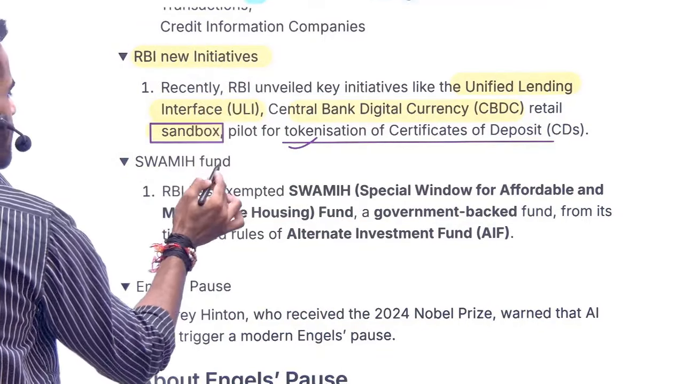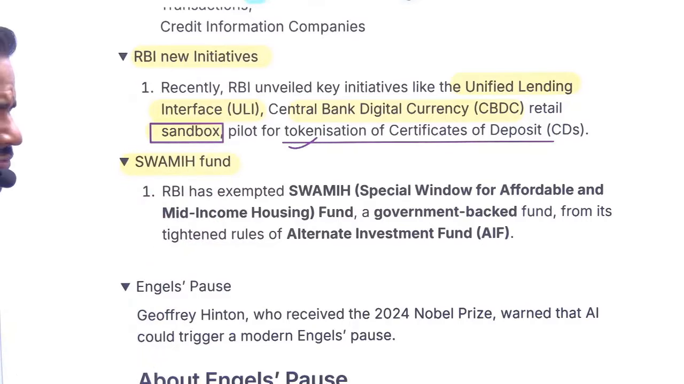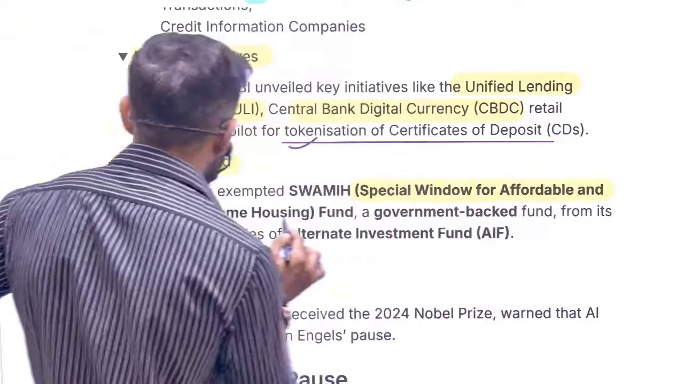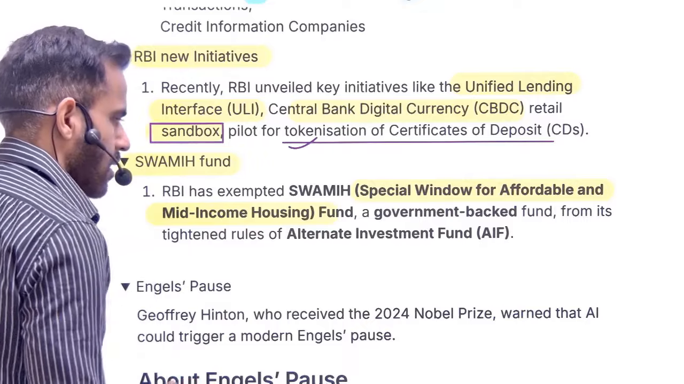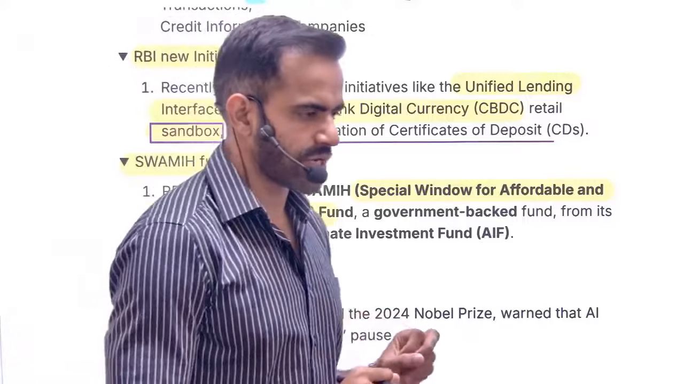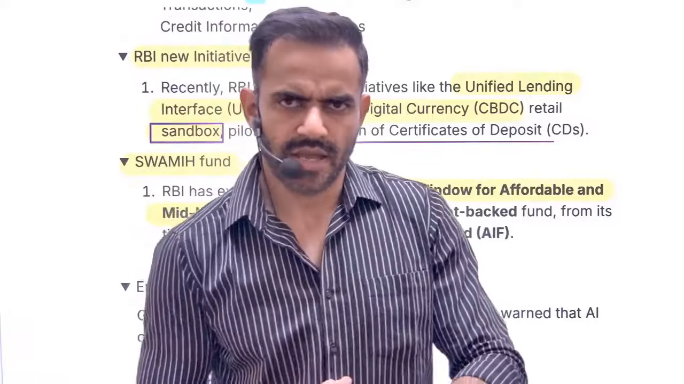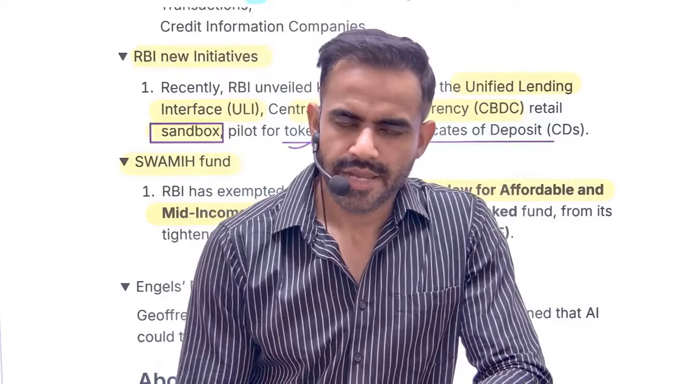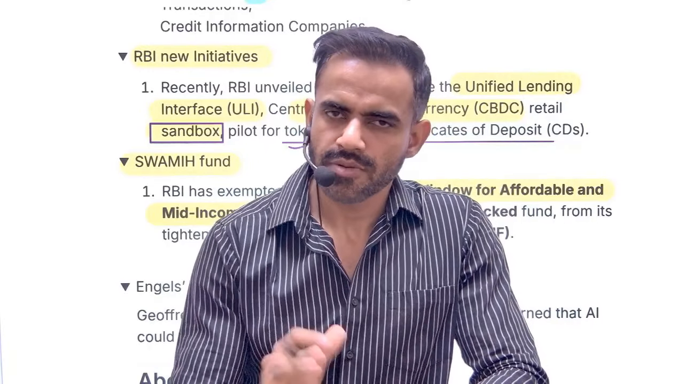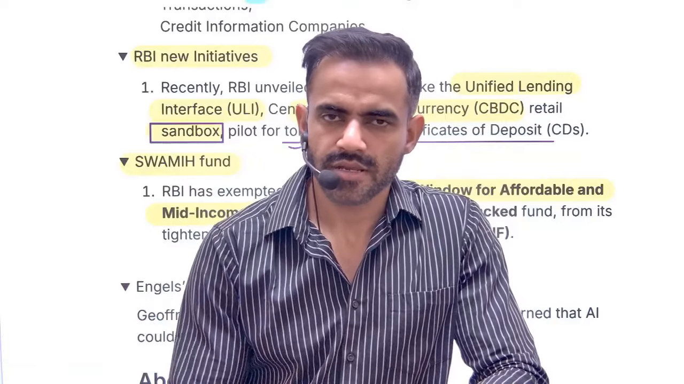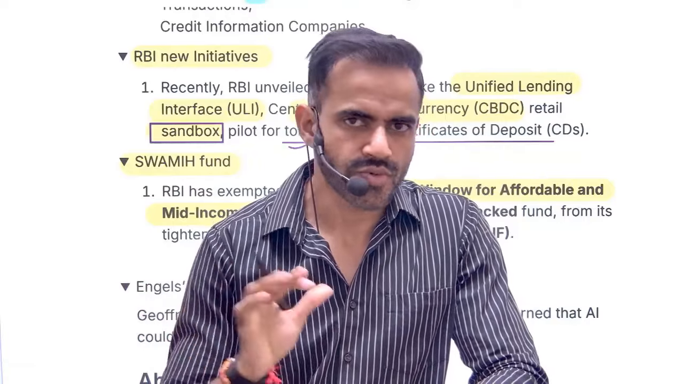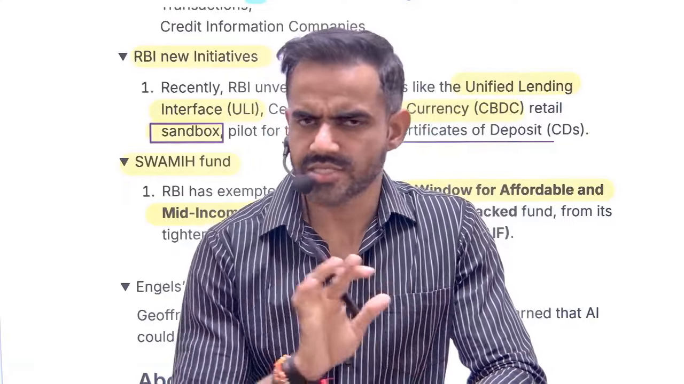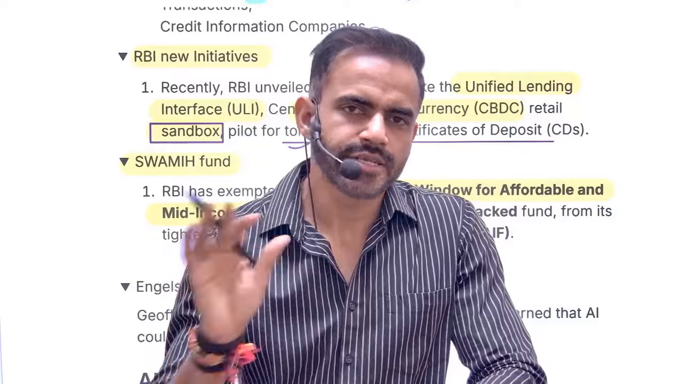Next is related to Swamih Fund. Understand the full form first. Rest everything is self-explanatory: special window for affordable and mid-income housing. Now understand the concept of this fund. Let's say you wanted to purchase a house in any metro city. You have paid money to the builder, the initial amount has been paid. Now the builder is not finishing the project, and handover was not given. The project is stuck midway. The construction is not complete. You have paid the initial amount.